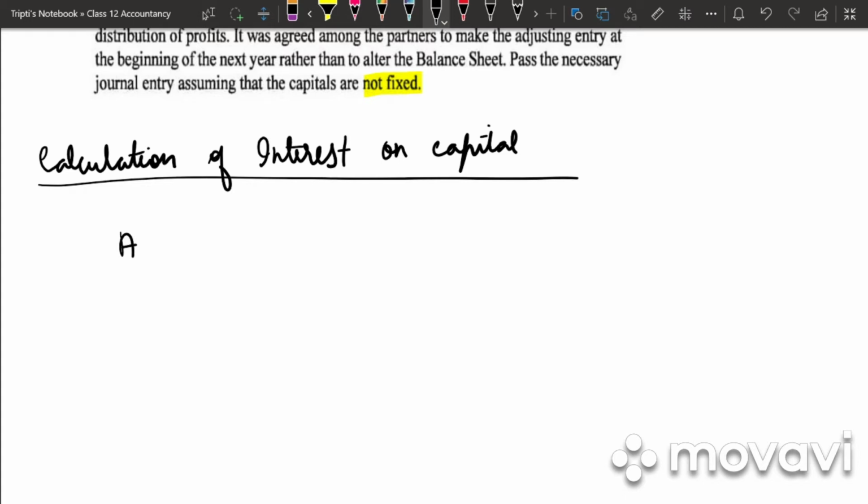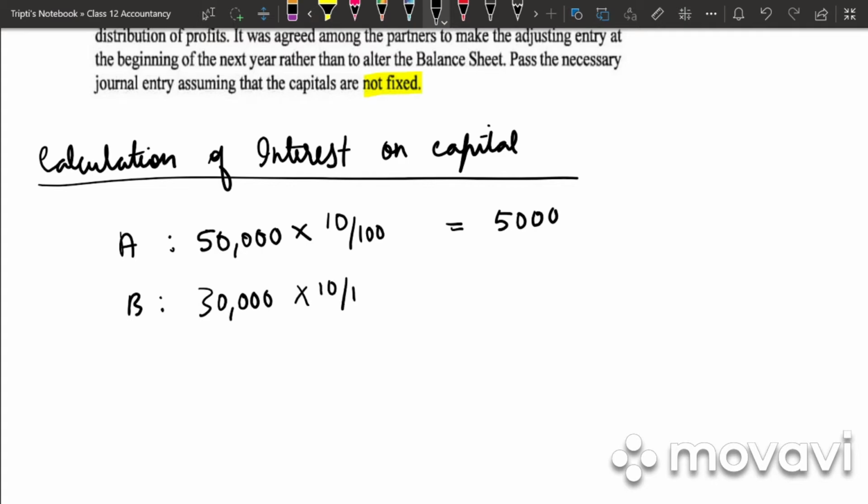We have four partners. So for A it is 50,000 into 10 by 100. Why 50,000? Because his capital is 50,000. So we get 5,000. For B it is 30,000 into 10 by 100. That is 3,000. For C it is 25,000 into 10 by 100.